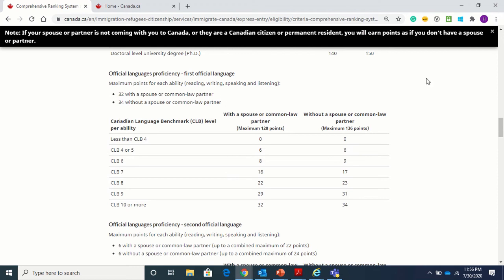Next is the official language test. If you're taking IELTS, for example, and you're able to score CLB 10 or more, then you get the maximum number of points. That is 32 when you're applying with your spouse, and 34 if you're applying single. CLB 9 is the band for your spouse: if your spouse scores CLB 9 or above, then you get the maximum points for that, which is 20 points. And if you have anything below CLB 4, then you don't get any points for that.